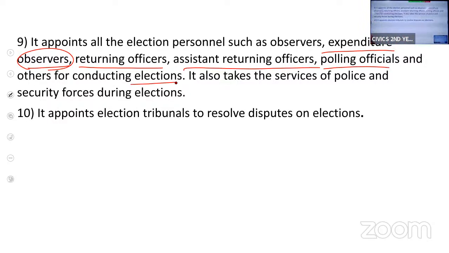And they also take the services of police and security forces to conduct elections in a peaceful manner. And if there is any dispute related to the elections, Election Commission will appoint election tribunals.